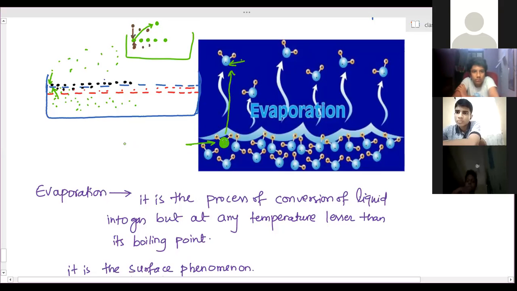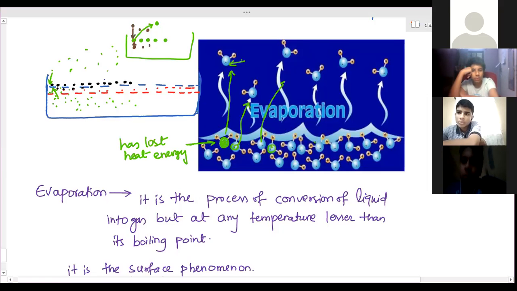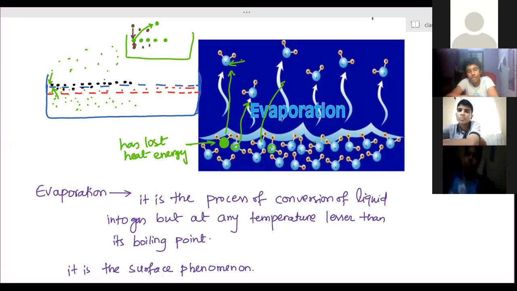So all the particles below the surface layer have lost heat energy. If heat energy is lost by them, that means they get cooled, their temperature decreases. And that is why they feel colder.